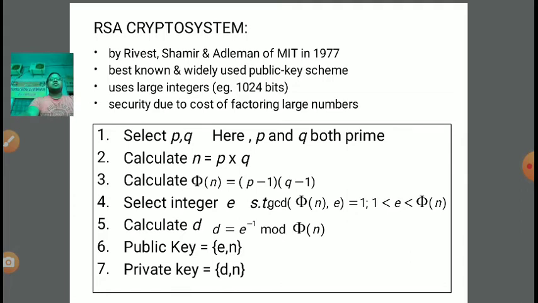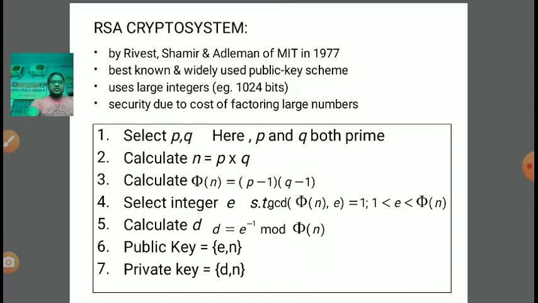Suppose I am taking an example. The first number is 3, the second is 5. The GCD, greatest common divisor, of 3 and 5: the common divisor is only 1. So GCD of (3, 5) is equal to 1. It means 3 and 5 are co-prime numbers, right?